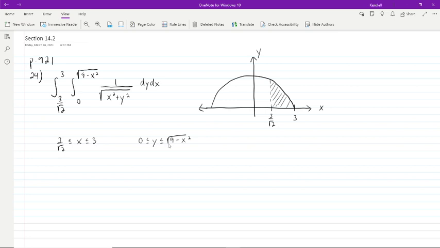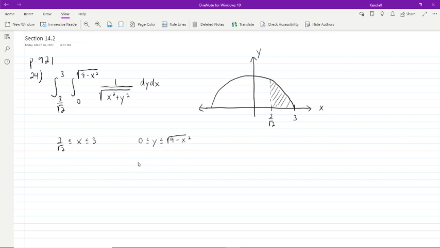So we'll use each thing that we see here. We see x equals 3 over square root of 2. We're going to use that and convert it to polar. We see x equals 3. We'll use that and convert it to polar. And we see y equals 0. We already discussed that one; that gives us theta equals 0. And then y equals the square root of 9 minus x squared. So we'll use each one of those.